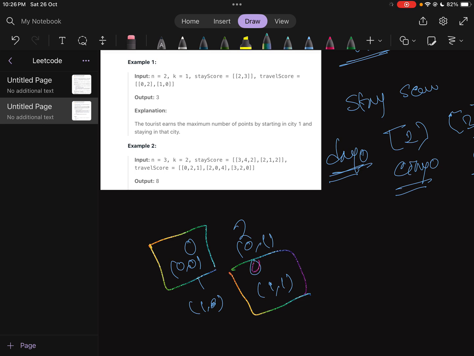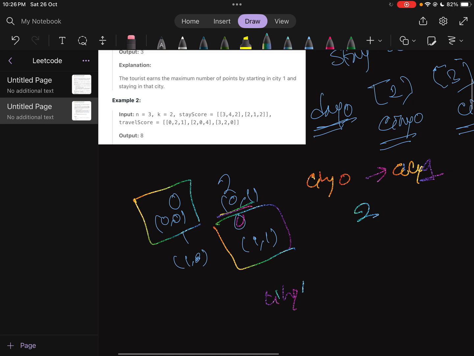So that's why this is 0. 0,1 means currently he is at city 0 and moving to city 1. What is the score he will earn? 2. And if he is at city 1 trying to move to city 0, then he will earn 1 point.